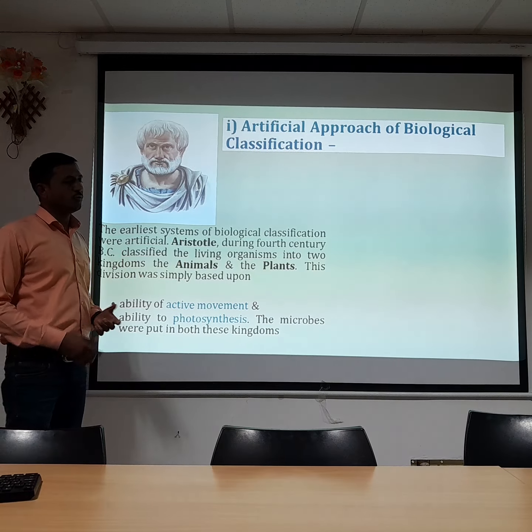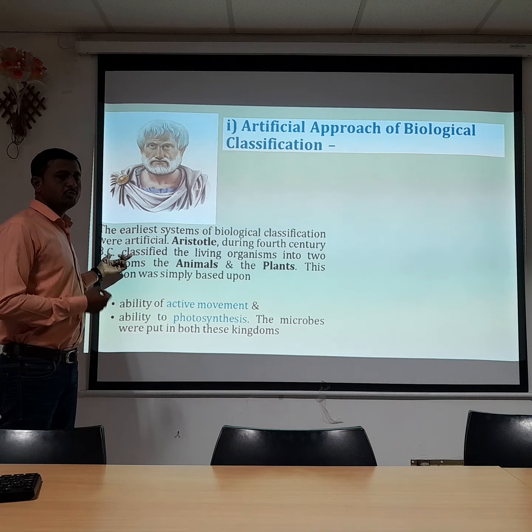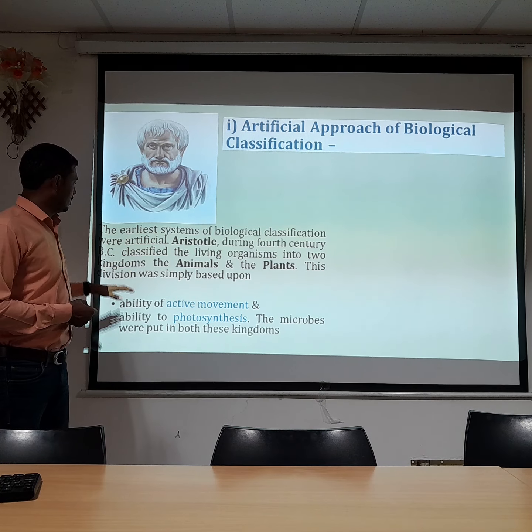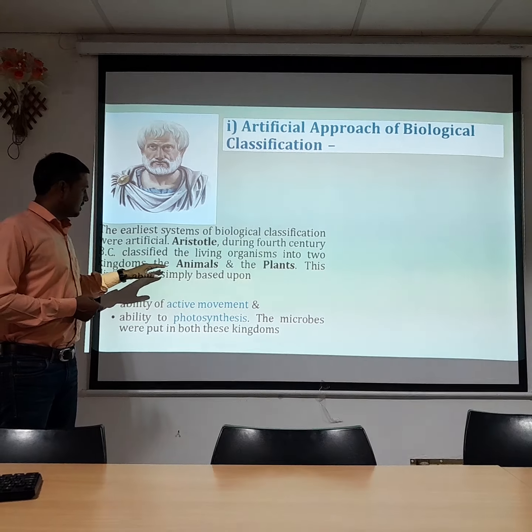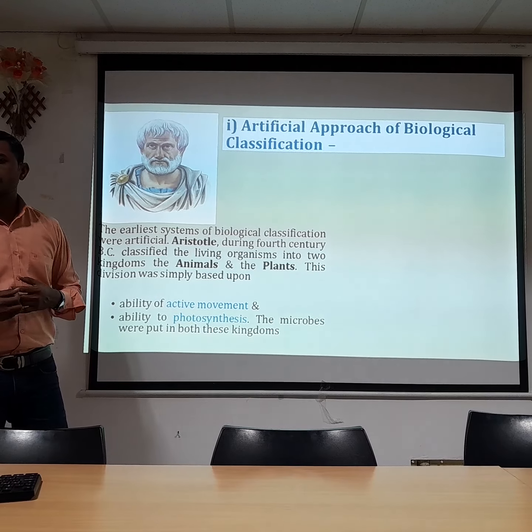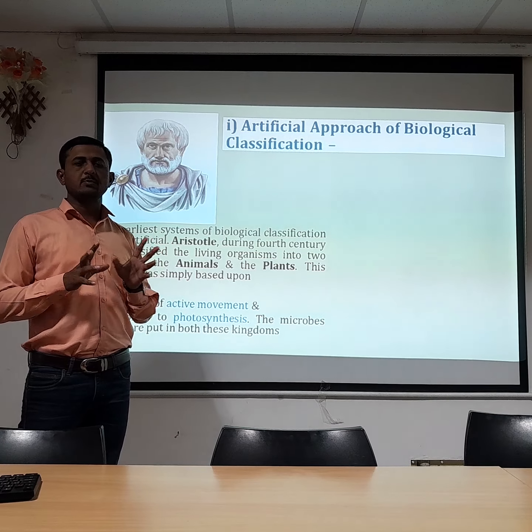Here Aristotle, during the 4th century BC, that is before Christ, classified living organisms into two kingdoms, the animals and the plants. He observed that the living world has two different types of characteristics.